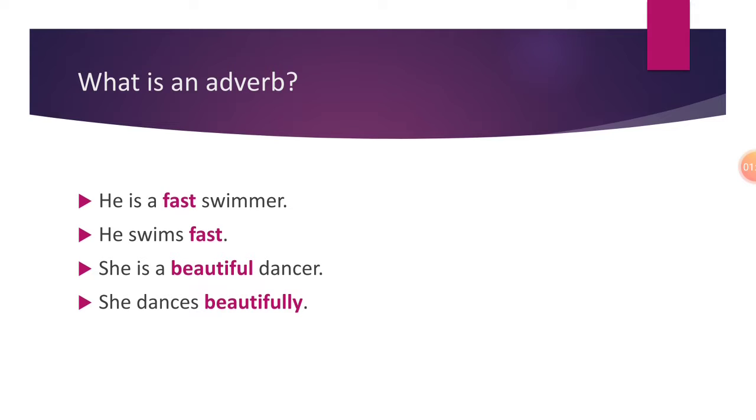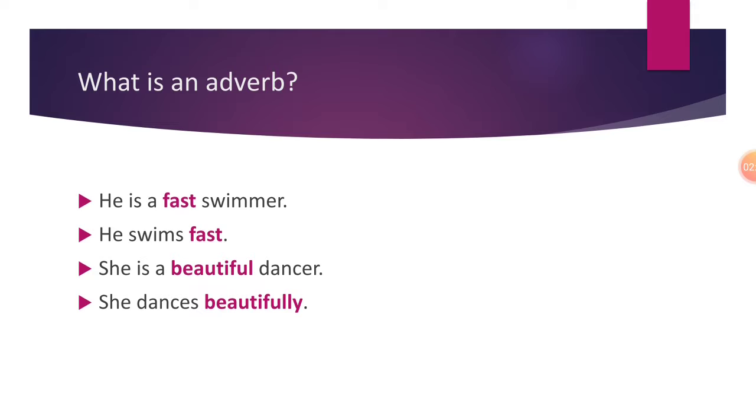Here swimmer is the noun, a person who is a very good swimmer. So I am just telling about some characteristics of that swimmer. What kind of a swimmer is he? Fast. So here fast is an adjective. You all know what is an adjective. An adjective is a word that describes a noun, that tells us about the quality, quantity or number of a noun, right? In the third sentence as well, she is a beautiful dancer.